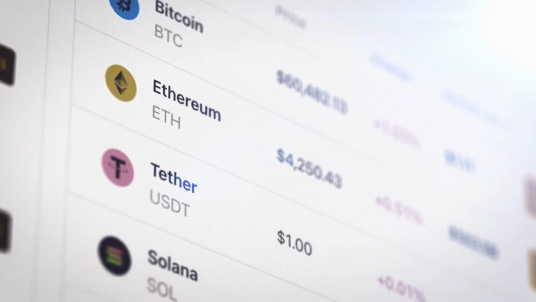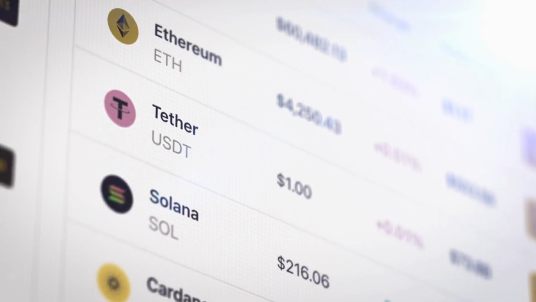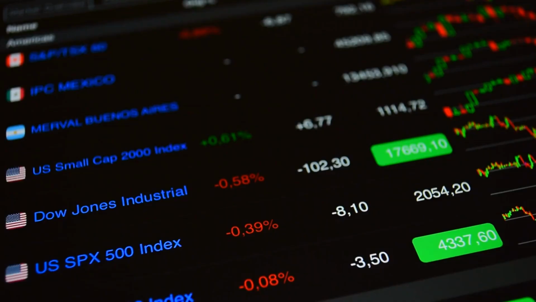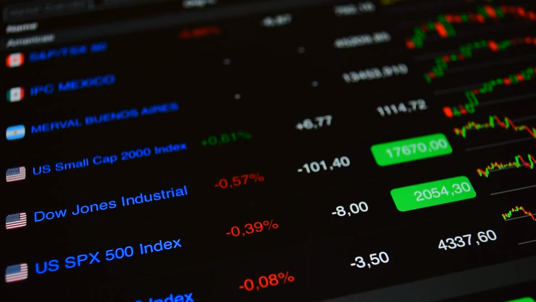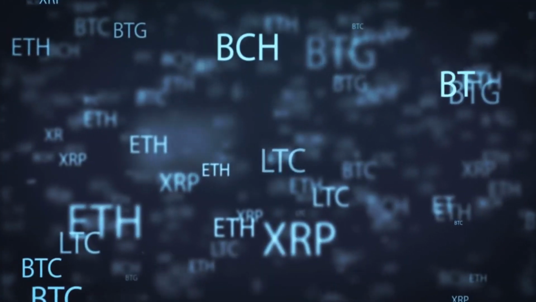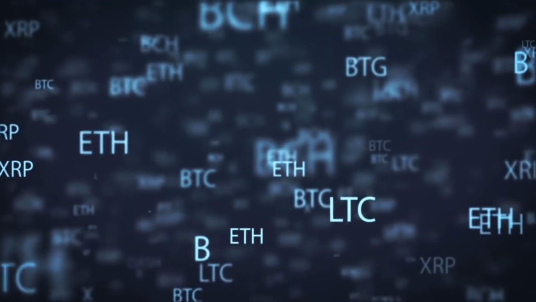The Crypto Fear and Greed Index is a method to determine the overall market sentiment within the cryptocurrency space. This index is determined through a number of factors, including market volatility, market momentum/volume, social media sentiment, Bitcoin dominance, and